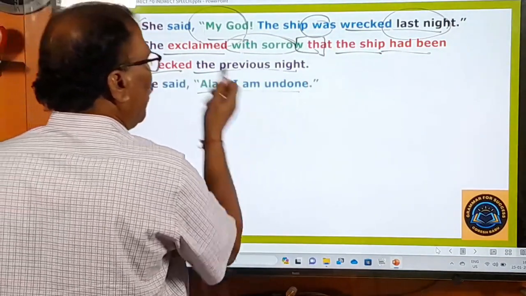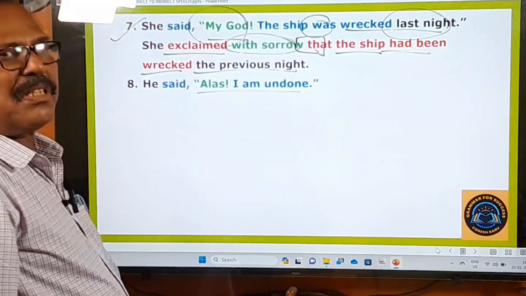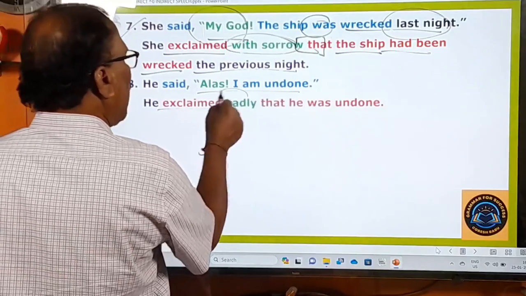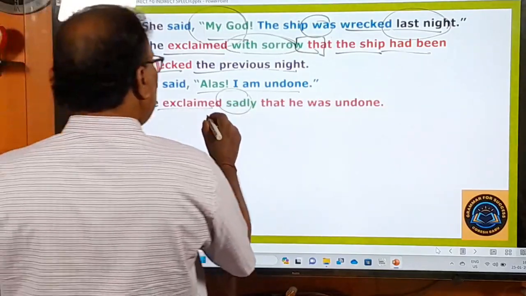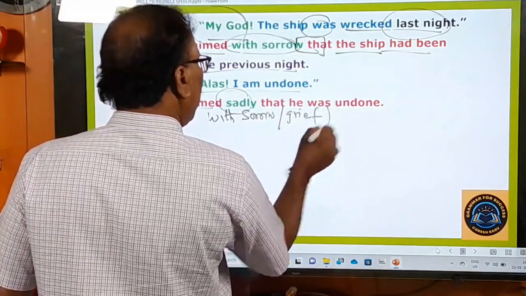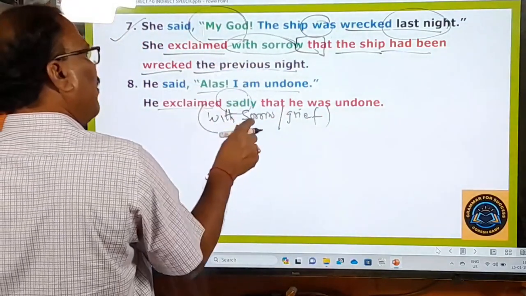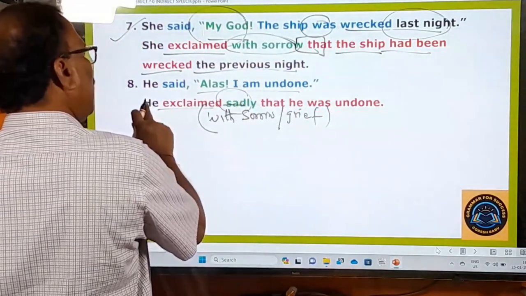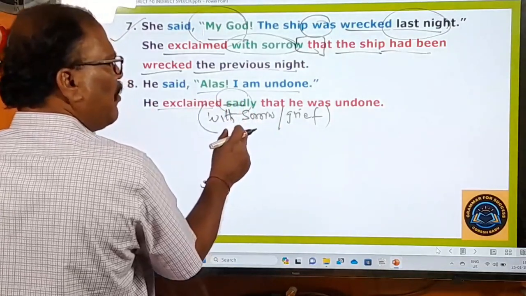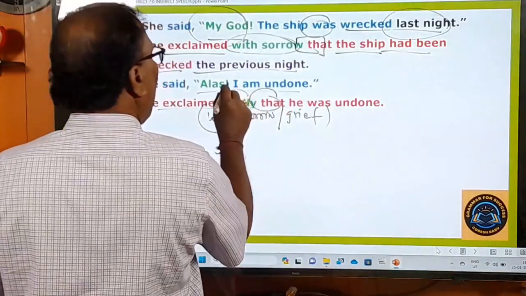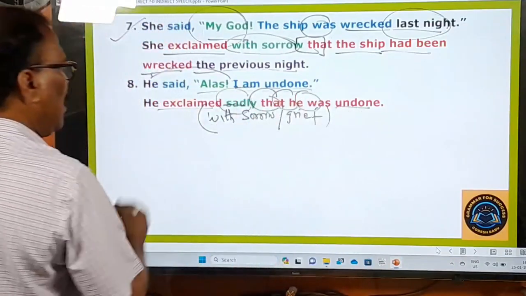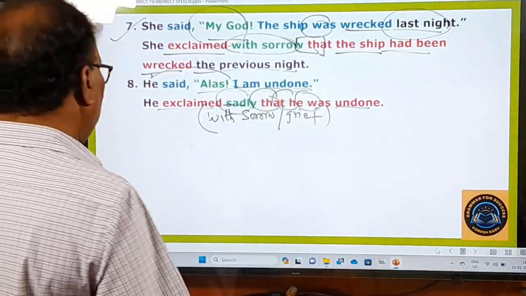He said, alas, I am undone. Again, a sentence with alas. Alas is a word indicating sorrow or pain or grief, right? And here, he exclaimed sadly. You can also say, he exclaimed with sorrow, he exclaimed with grief. Anything you can say. For variety's sake I have given this word, but any one of them you can use meaningfully. He exclaimed sadly that I am undone. When I is turned into he, am is turned into was. Undone is undone. He exclaimed sadly that he was undone. Right. And you go to the ninth one.